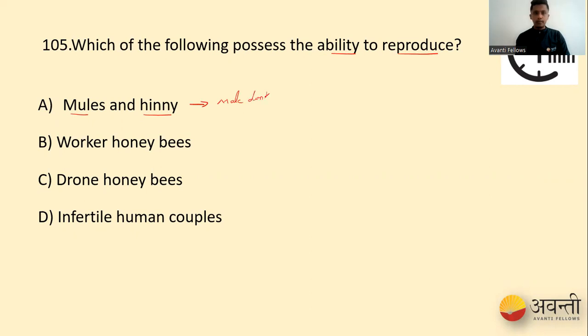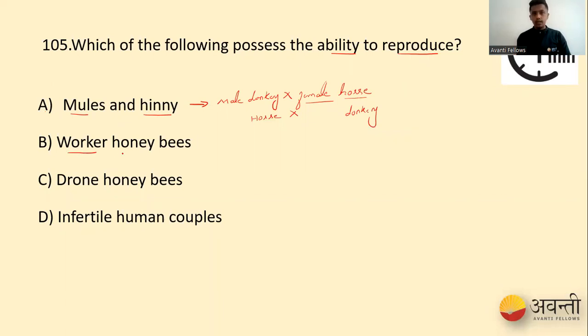donkey, male donkey, when it is crossed with a female horse. A sterile organism is born, and that is nothing but a mule. Whereas hinny is vice versa. That is, a male horse, when it is crossed with a female donkey. So that is called a hinny. So both mules and hinny are non-fertile.